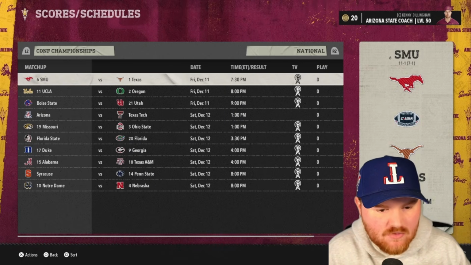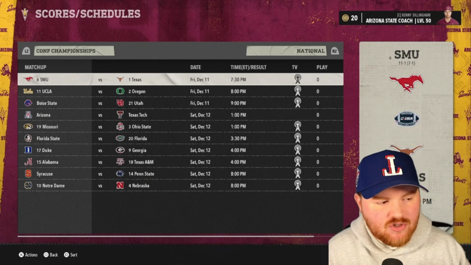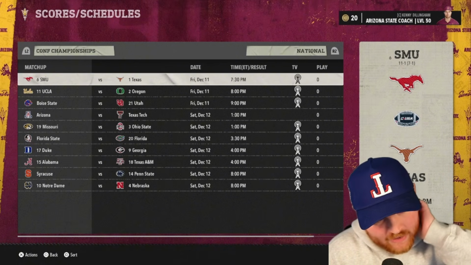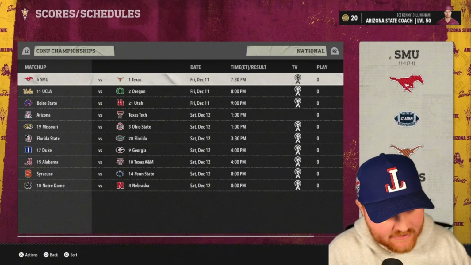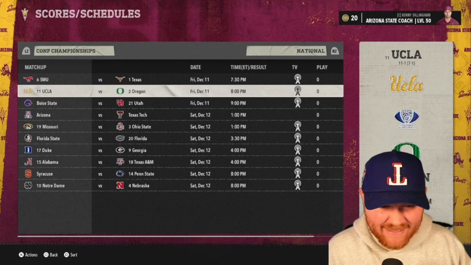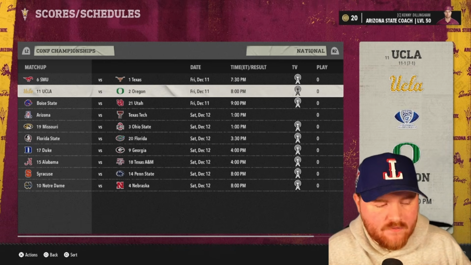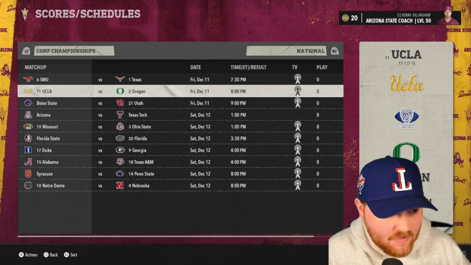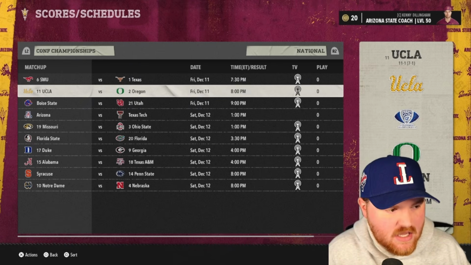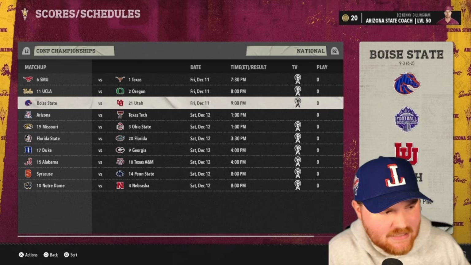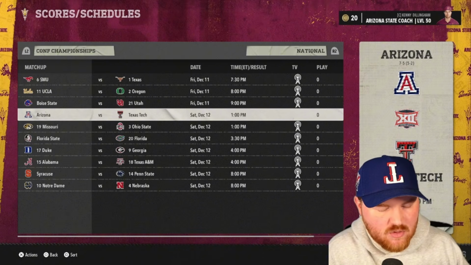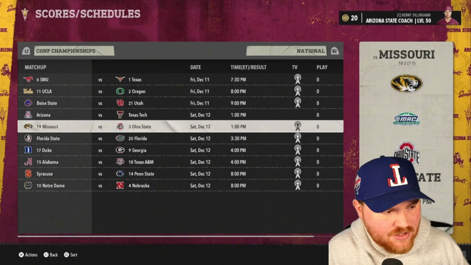Okay, Texas, SMU, Conference USA will get at least 2 in the playoff this year after only getting 1 with the debacle at the end of the season last year. Pac-12 might get 2. Oregon lost to USC in the conference championship game last year, which got USC into the playoff. We'll see if the same thing happens here. I think if UCLA loses, they are out. Not going to see the Mountain West. Not going to see the Big 12.